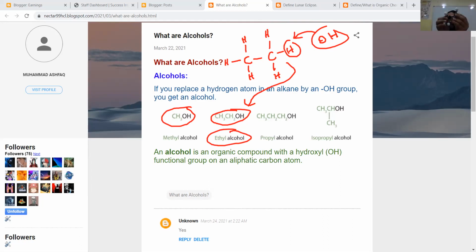So this is ethyl alcohol in front of you, you can see from the video. For example, that is your ethane: carbon, carbon, single bond. I am going to replace this hydrogen. This hydrogen is removed, and I attach this OH group. That replaces this one, and that is the formula of your ethyl alcohol. In the same way, on the next page, you can find propyl alcohol and isopropyl alcohol.